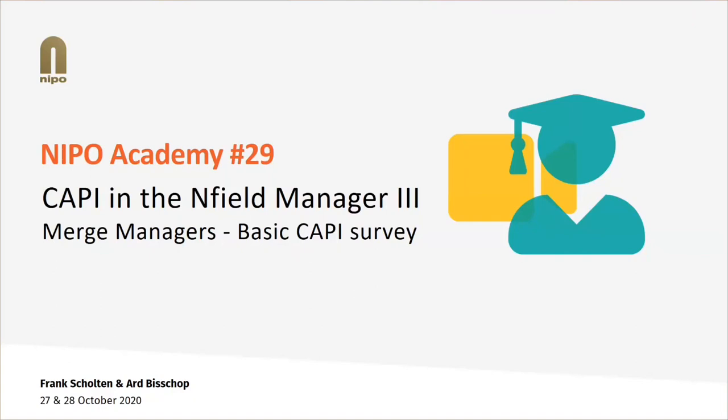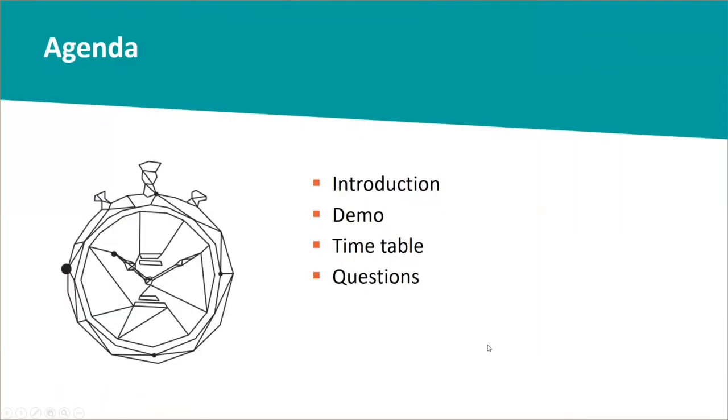So what are we doing? This is the agenda. We have a short introduction. Most of it will be a demo. Then I will share a timetable for when we are turning things off in the Classic Manager. And as always, we have some time for questions. This will only be about the basic survey, one of the survey types of CAPI. The basic survey really is basic, so I do not expect this to take very long, 30 to 45 minutes, I think.